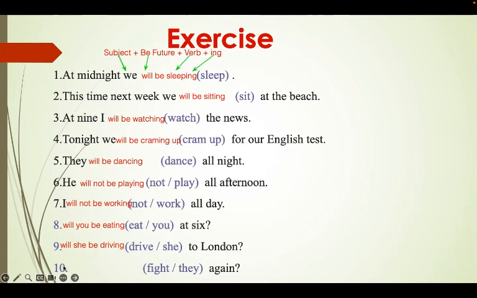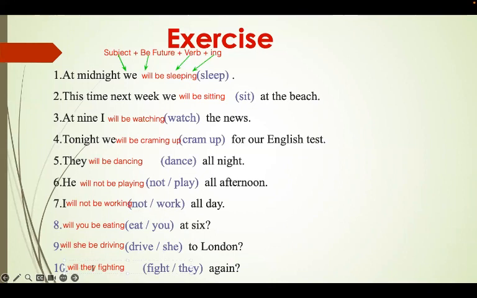10, fight they again. We start with will, then the subject, will they, then the verb, and then ing. Will they, okay, will they, it's a question.